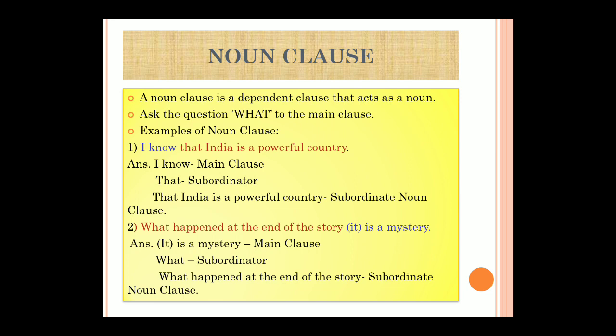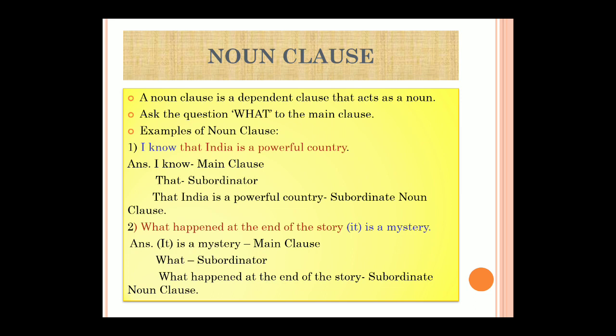Not always will main clauses come at the beginning of the sentence. It might come at the end as well. Now first thing you have to do is find a conjunction. Where is the subordinating conjunction? Your subordinator is "what," and that's the reason from "what" to "story" I'm going to end my subordinate clause. Why?